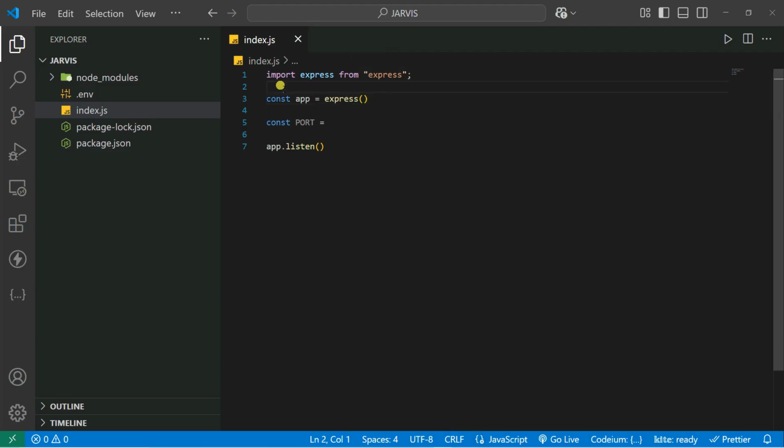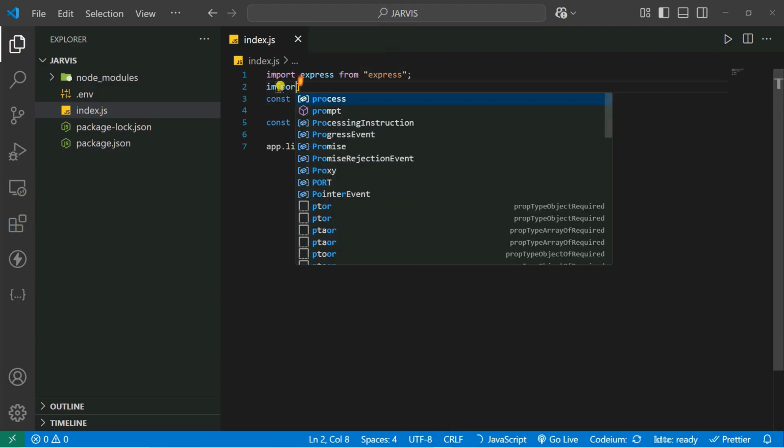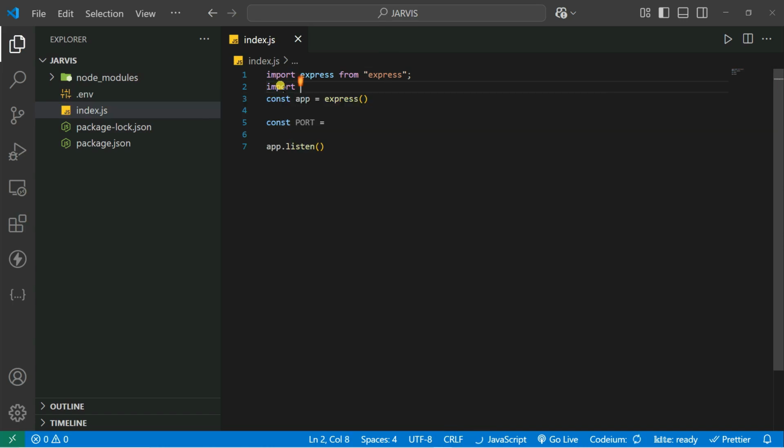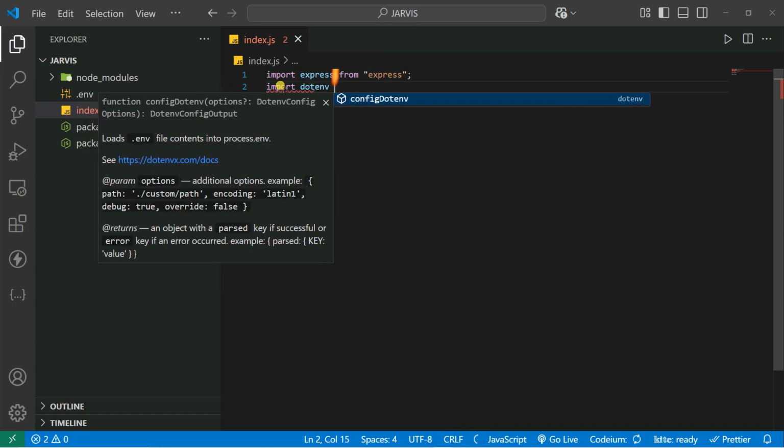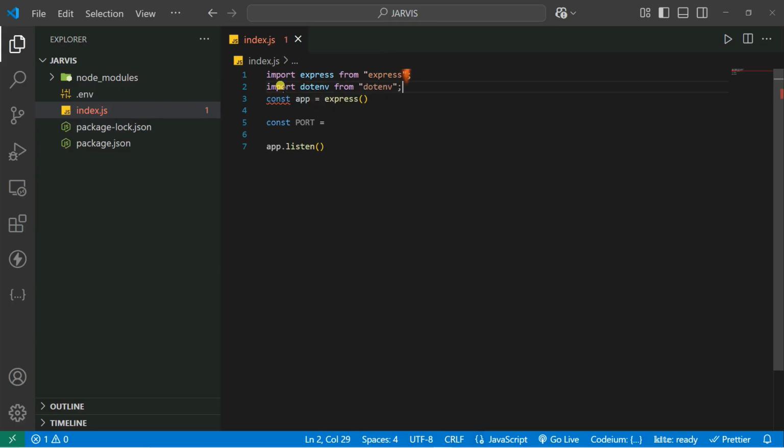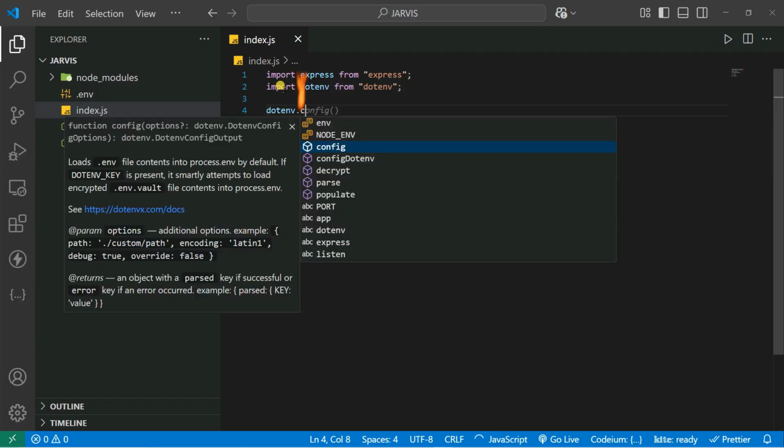Now you can also access your port. So first you need to import dotenv. So let's import dotenv from dotenv. Then you also configure your dotenv. So let's say, not the default, actually it's going to be dotenv.config.